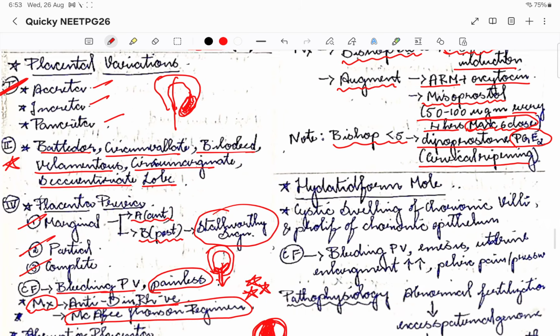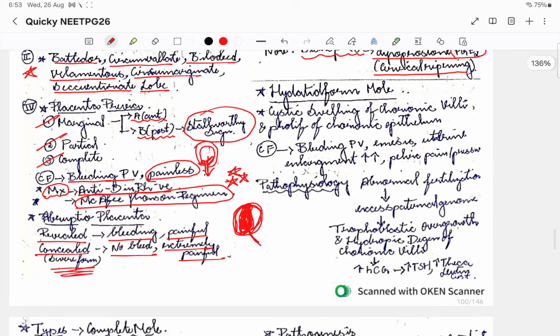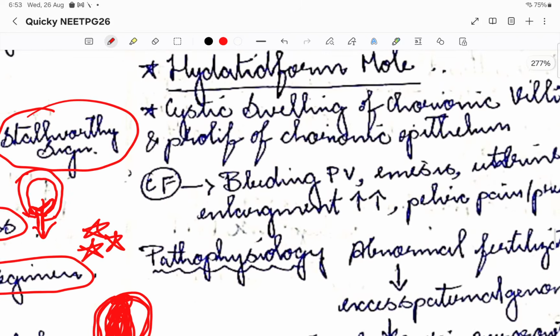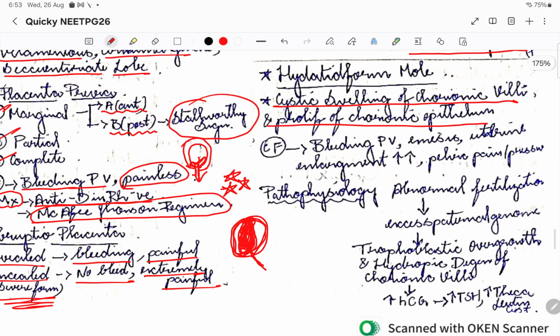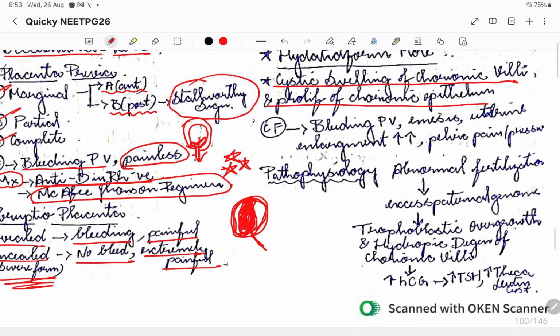Then I told you there is something called a hydatidiform mole, or molar pregnancy. This is basically the cystic swelling of the chorionic villi and proliferation of the chorionic epithelium. Let me tell you the pathogenesis and then the clinical features. In the pathophysiology, there is an abnormal fertilization. An empty egg, with no nucleus at all, is fertilized by the sperm.